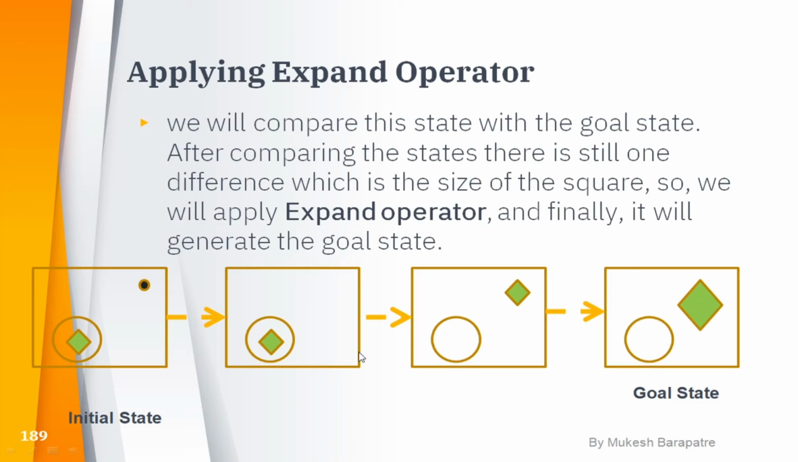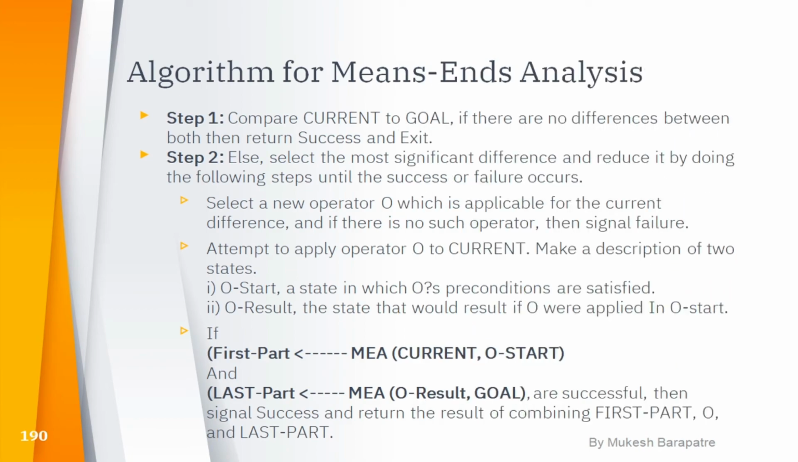What we do in means-end analysis is, first of all, find the differences between the initial state and the goal state, and after finding them, we remove the differences between the initial state and the goal state by applying different operators. Algorithm for means-end analysis: according to the examples, we have formed the algorithm for means-end analysis.